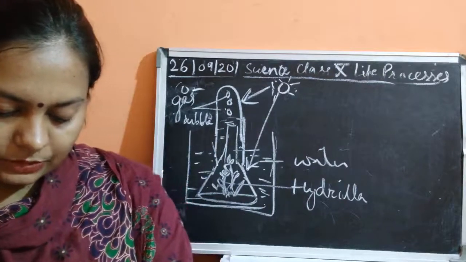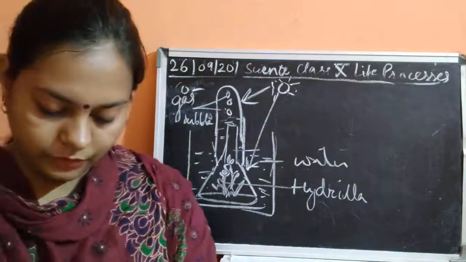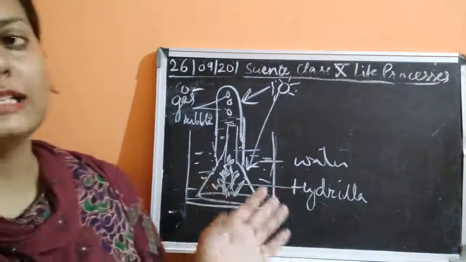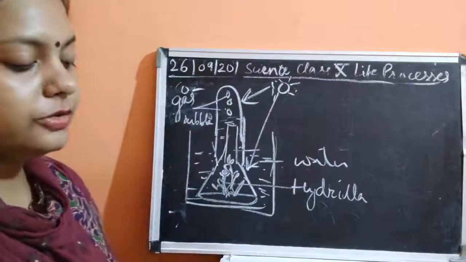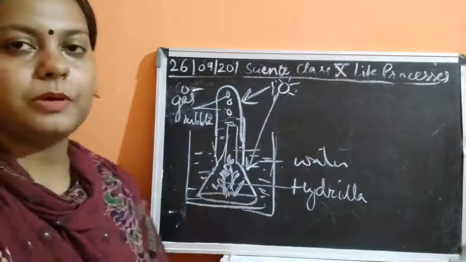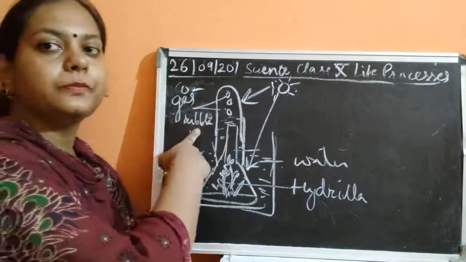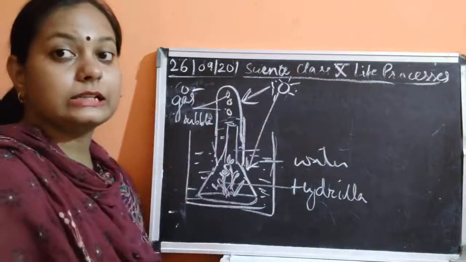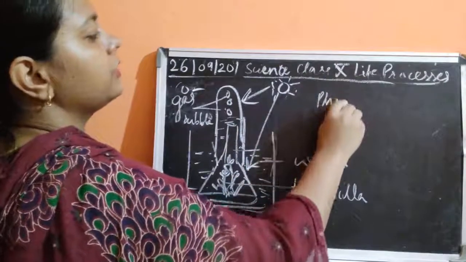As soon as you invert the test tube fully over the funnel, check that the water does not fall, and the bubbles of gas will be coming out as it is kept in the sunlight. Even if you do not put this bicarbonate, you can easily see that some of the bubbles come out after some time. So this gas bubble is oxygen, which is coming out as a result of photosynthesis. In the presence of sunlight, photosynthesis would occur.